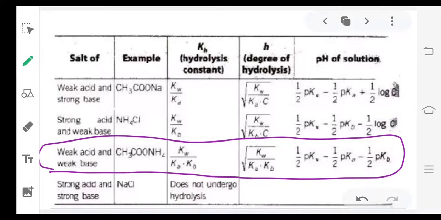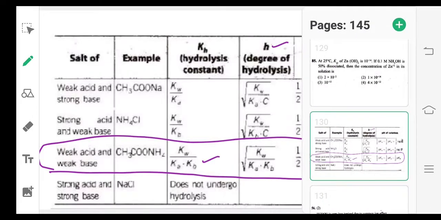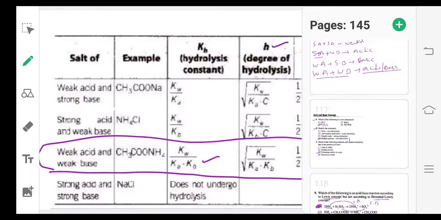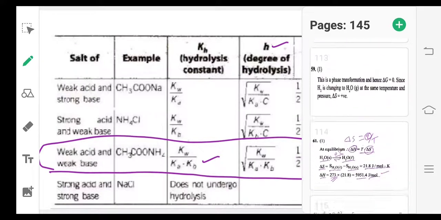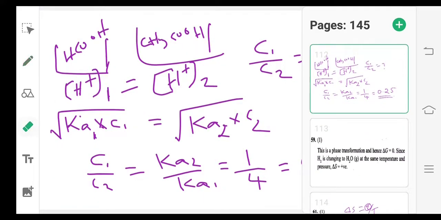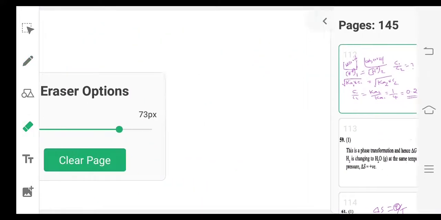So Kh equal to Kw by Ka into Kb. Then h equal to root of Kw by Ka into Kb. So this Kw by Ka into Kb, we can write as Kh, so h equals root Kh. So from this table, I'm going directly to the question. What they have given? Kh given, they are asking h.